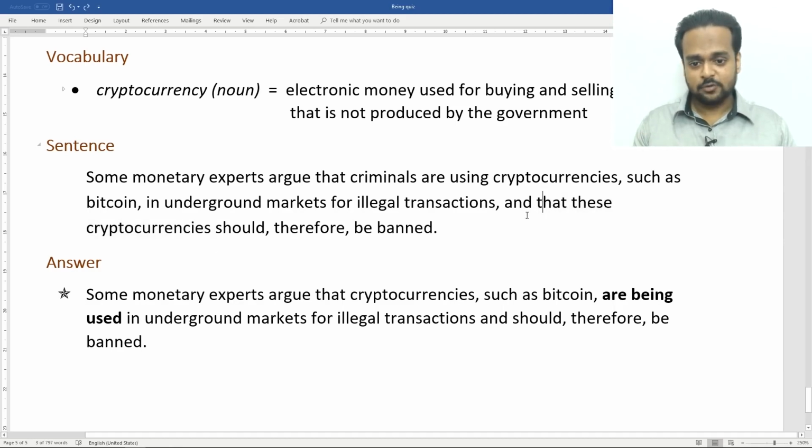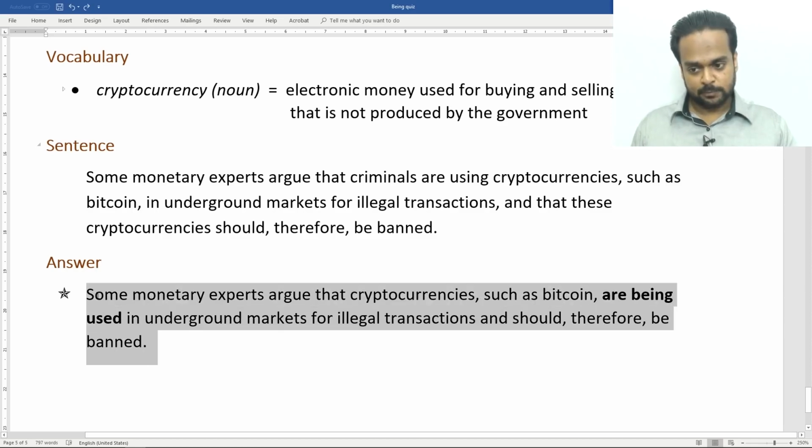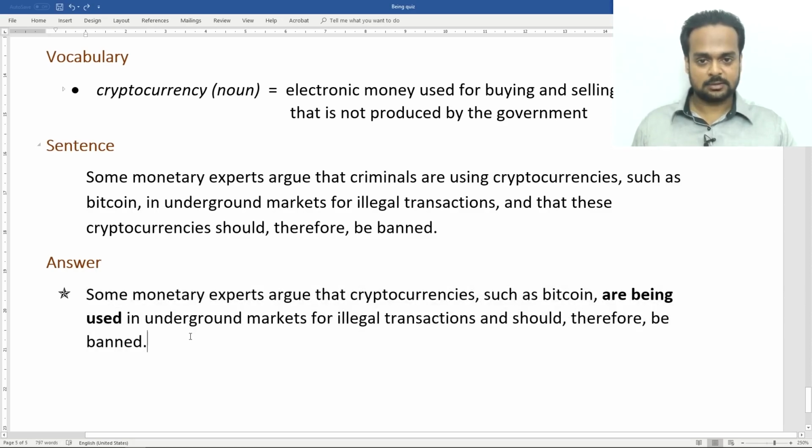But to avoid that confusion, you need to put this part here. But in this sentence, in the passive voice sentence, there's no mention of criminals, so there's no confusion. So being helps us to produce a much nicer sentence here.